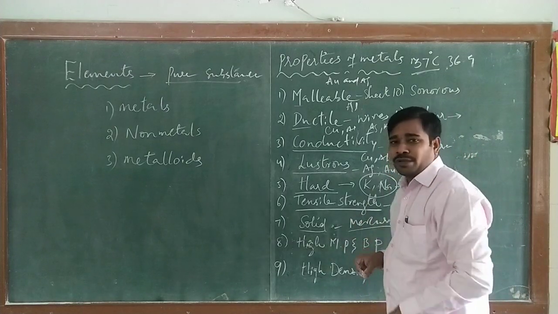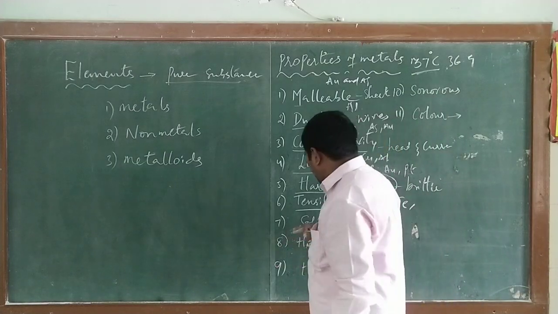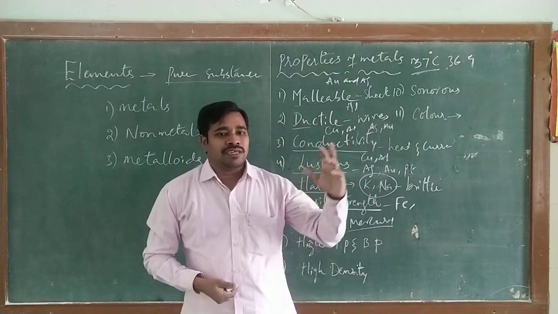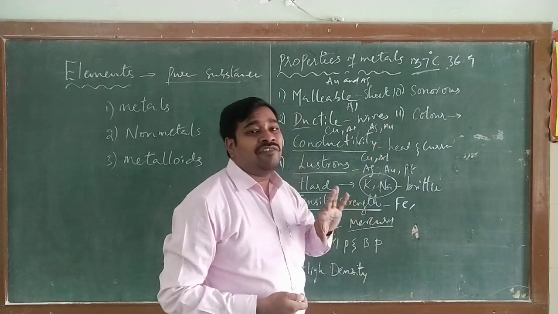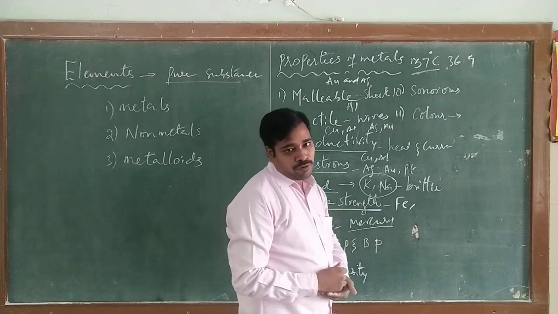Mercury, at room temperature, is going to be in a liquid state. All metals are solid at room temperature, but mercury is the metal which is a liquid at room temperature. Understand? Next one, high melting point and boiling point.